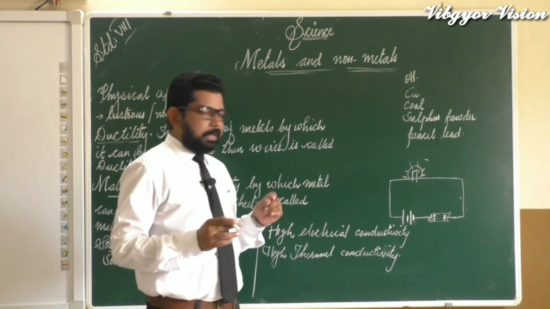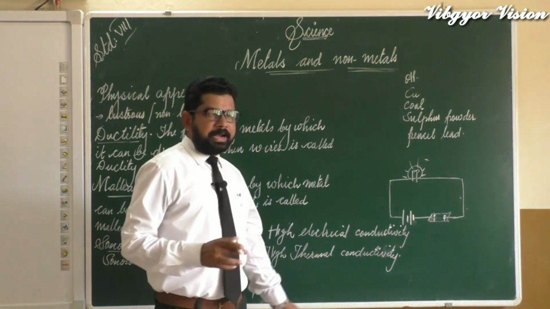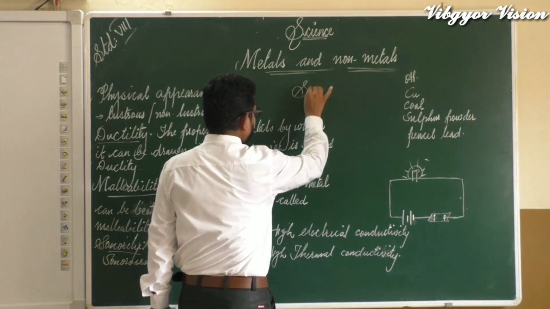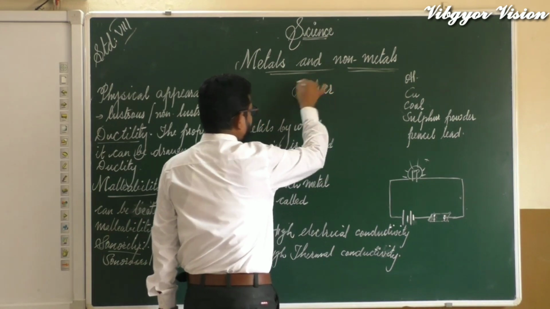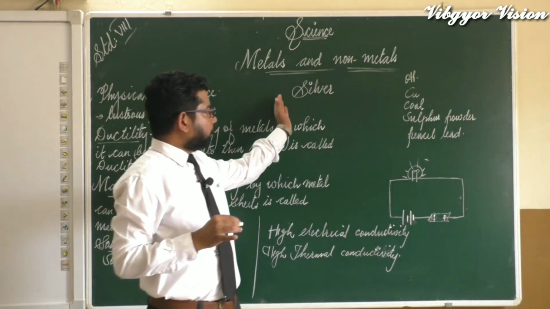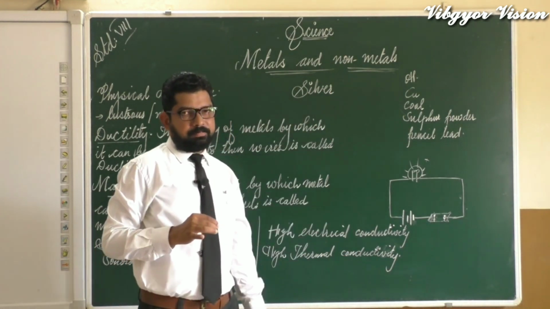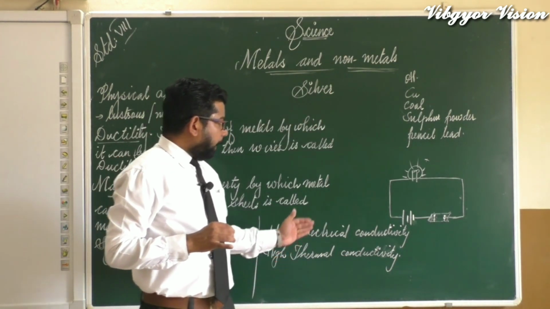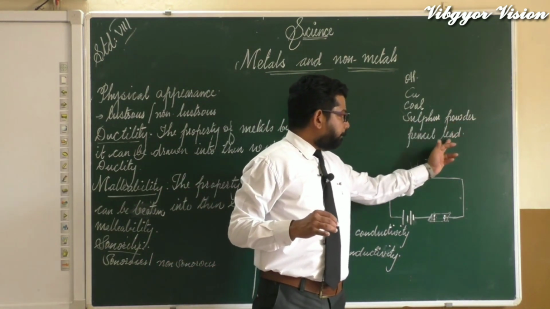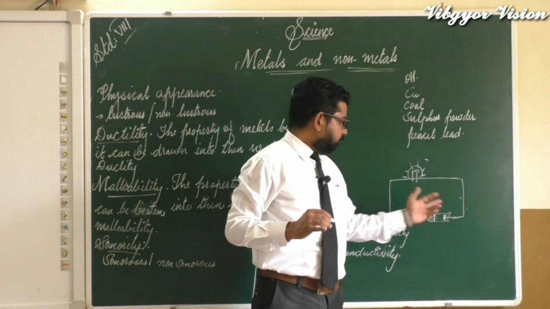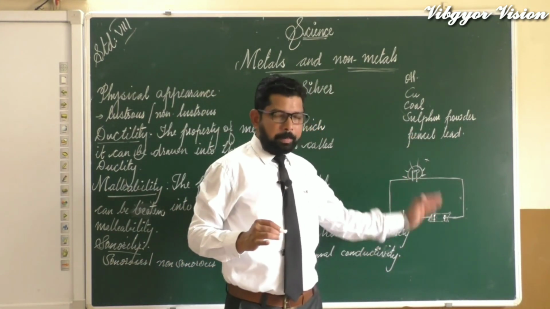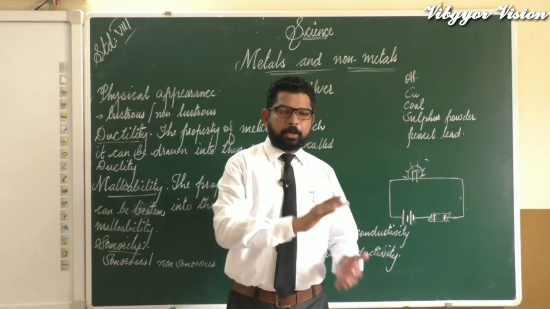And one more thing, which is the best conductor of electricity? The best conductor of electricity is silver. Don't forget, the best conductor of electricity is silver. And in the experiment, when we kept the pencil lead here, the bulb was glowing.